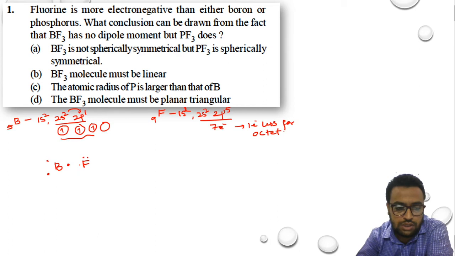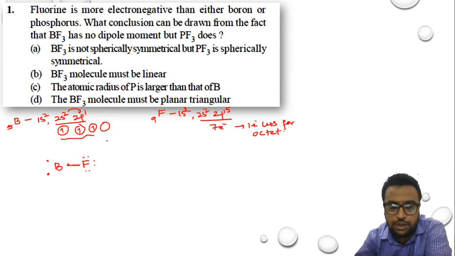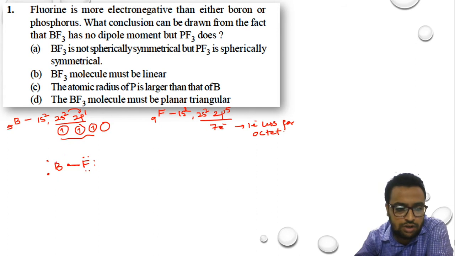This is 1 electron. This electron and this electron will share with each other and they will form a bond. So now fluorine, after taking this 1 electron, will become 8 and fluorine will come into octet configuration. Boron, by taking 3 electrons from fluorine, will also acquire a stable electronic configuration. So in this way, boron can get connected with fluorine at how many ends? 3 ends. This is how the shape of the BF3 molecule comes into the picture,